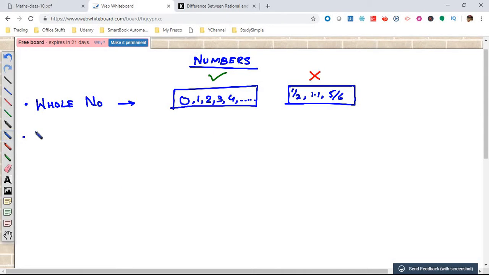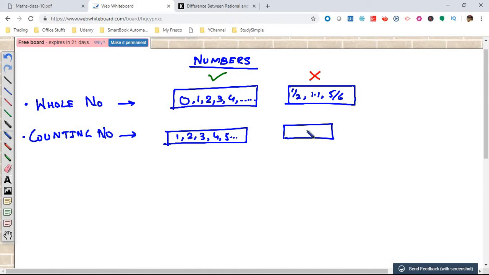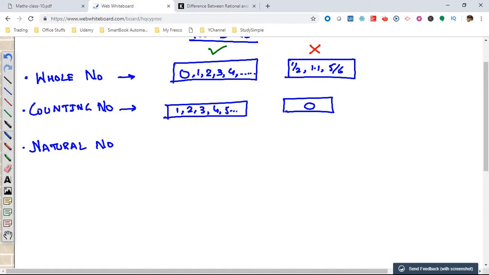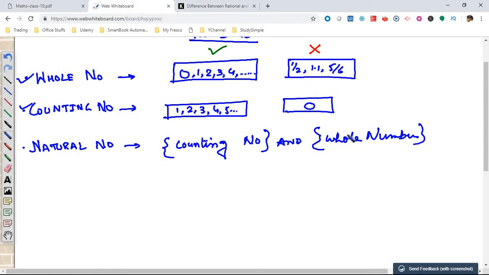The next term is counting numbers. This is practically 1, 2, 3, 4, 5 and it leaves out 0. 1, 2, 3, 4, 5, practically without the 0 part. If 0 is there, we will not consider it a counting number. And then comes the natural number. The natural numbers consist of whole numbers and counting numbers. So natural numbers are counting numbers and whole numbers. These are considered the natural numbers.